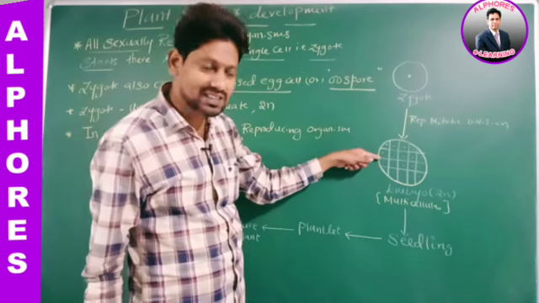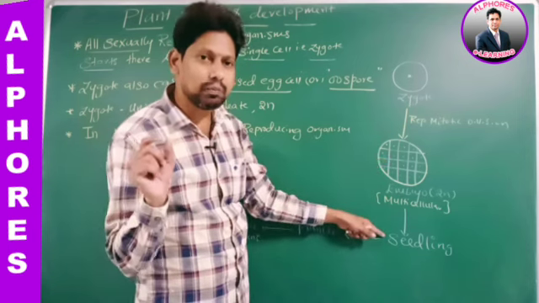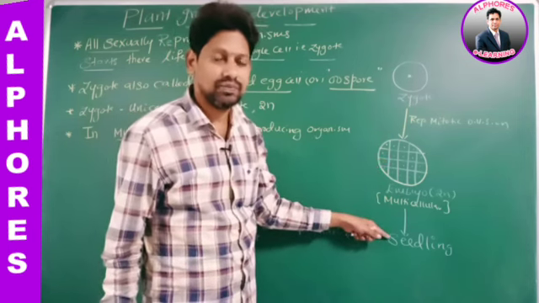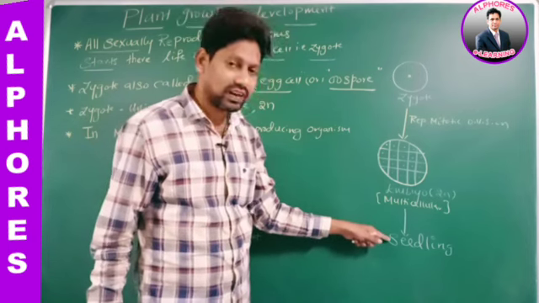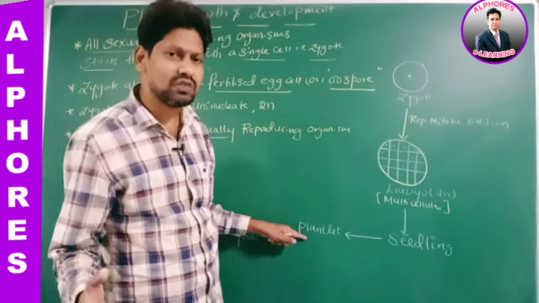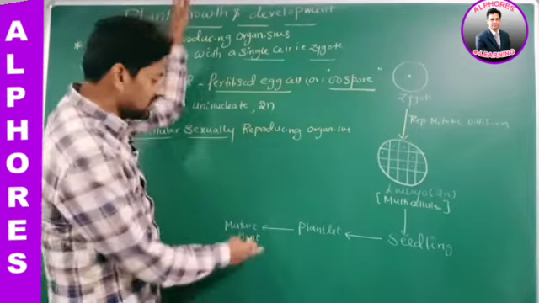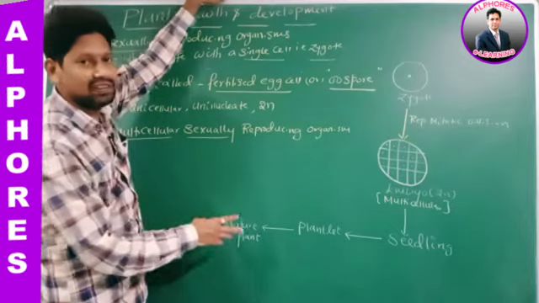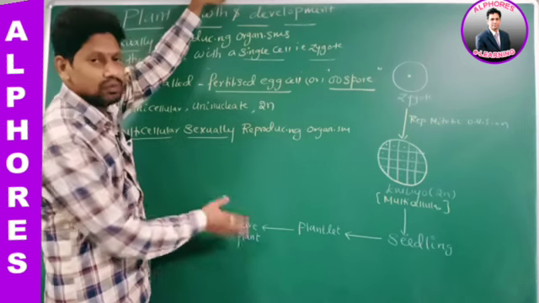Sir, this embryo later formed a small plant called a seedling. This seedling contains millions of cells. Yes or no? Later, this seedling developed into a plantlet, which also has many cells. This plantlet develops into a mature plant. Now you tell me, sir, how many cells does this mature plant have? Millions of cells are present in this mature plant.